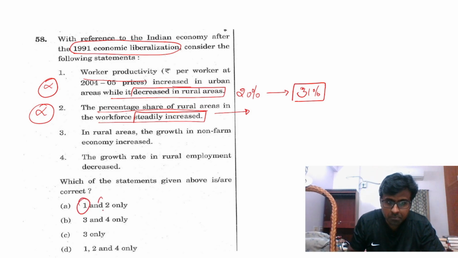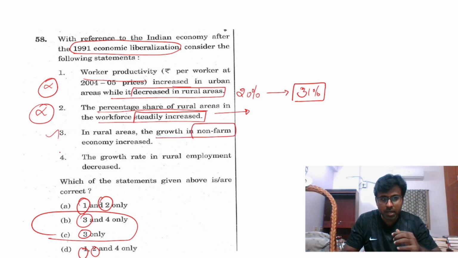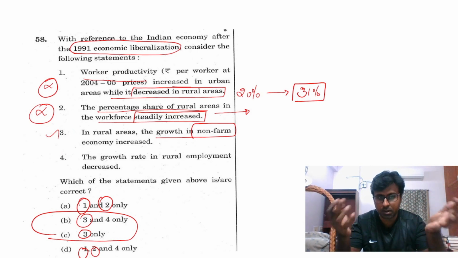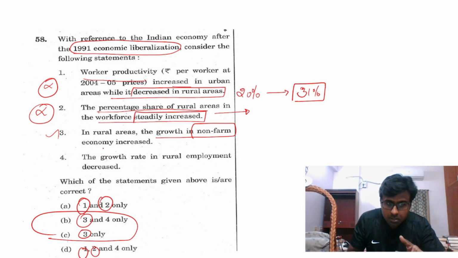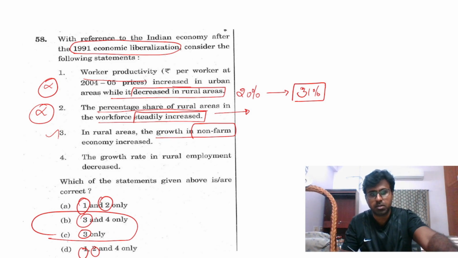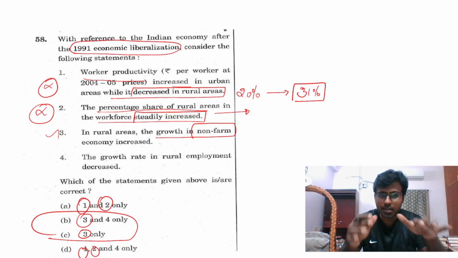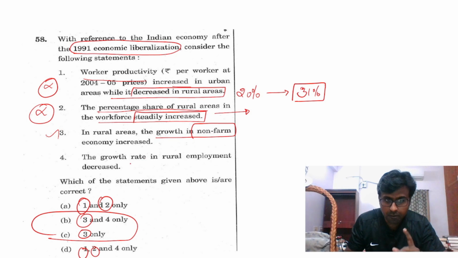So remove these two. In this case you don't have to worry about 3, because 3 is already there. See, in rural areas, growth of non-farm economy, obviously, because India is becoming a country moving outside of agriculture, where different types of work we are trying to do. Non-farm economy is increasing. So this is true. You don't have to care about that at all, because you have already eliminated 1 and 2. Two answers are left, and in that 3 is present. So you have to care only about 4, whether 4 is correct or not.